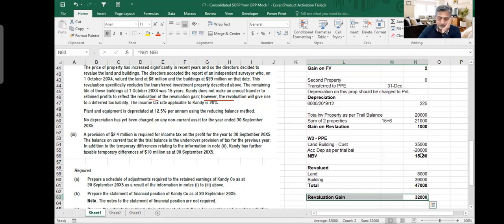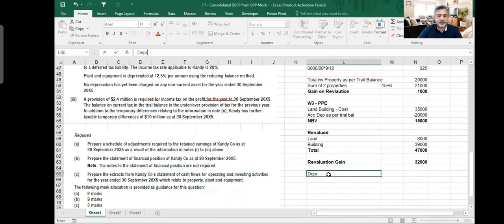Yes, yes, sir, it's clear. Sir, it's clear. Okay. Are we going to charge depreciation on this fair value revaluation? Depreciation on building part.